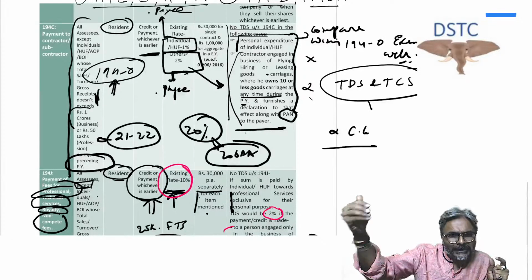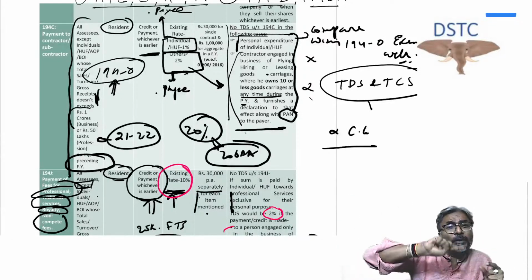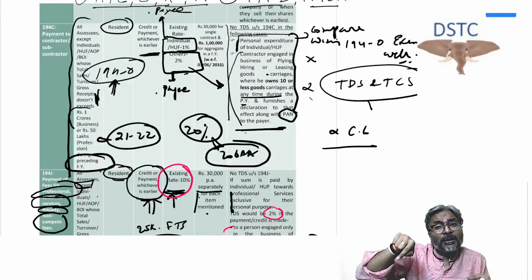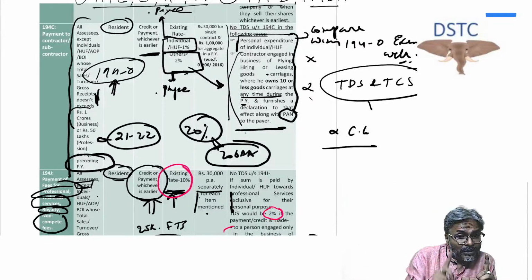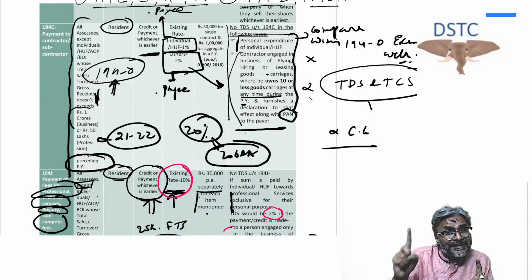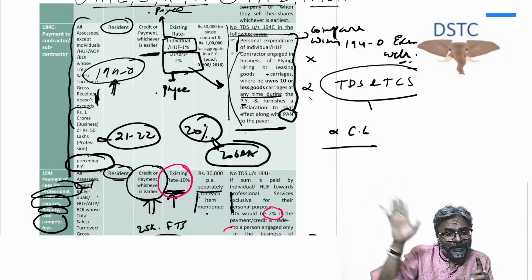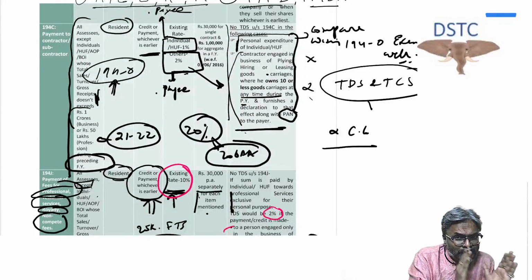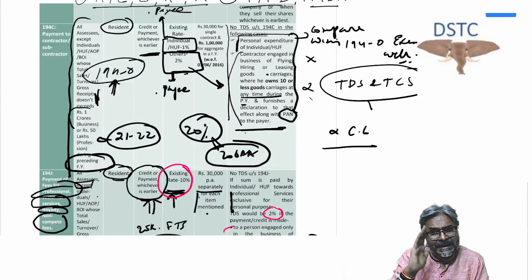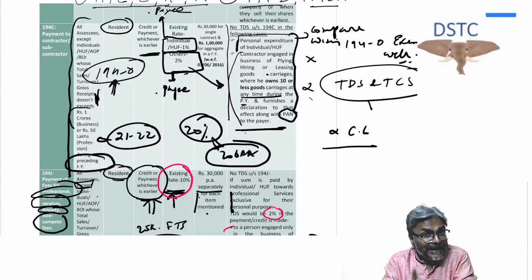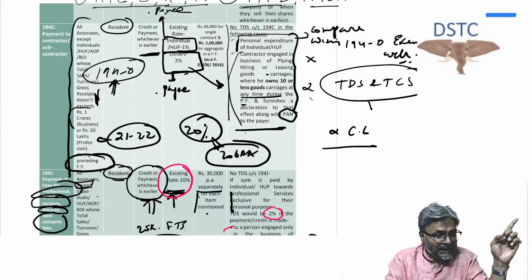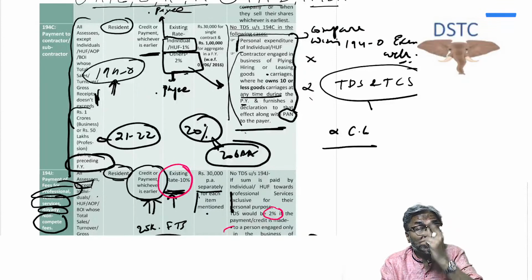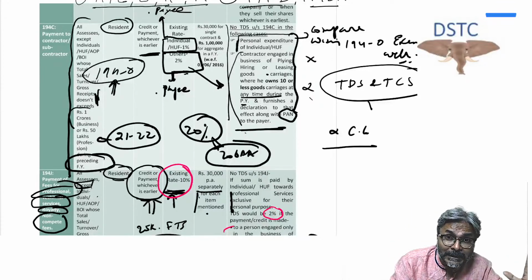The payment to the GTA which is not owning more than 10 trucks at any time during the previous year, and the GTA has furnished the PAN, in that case no TDS will be applicable.